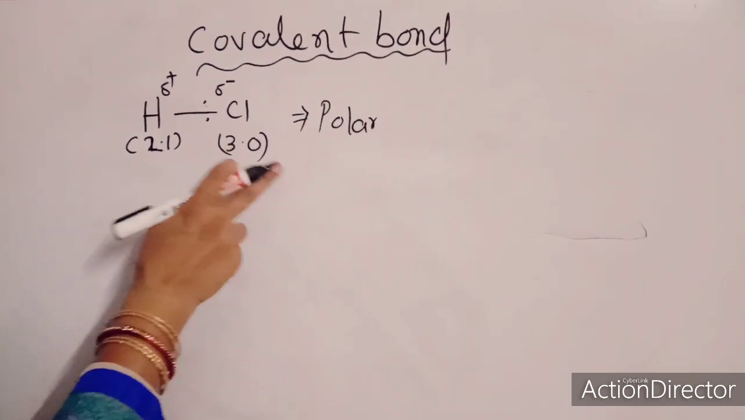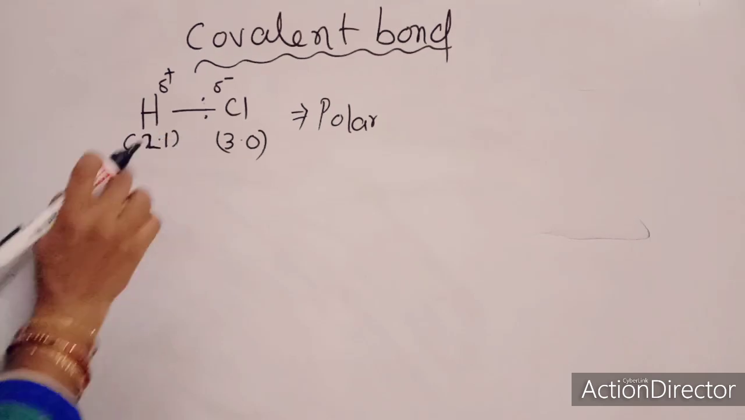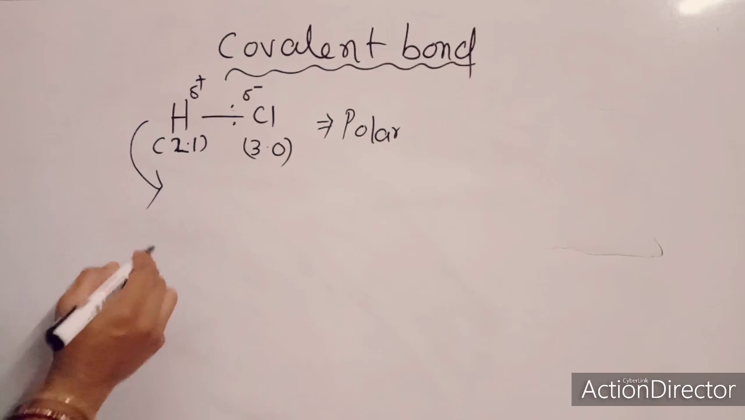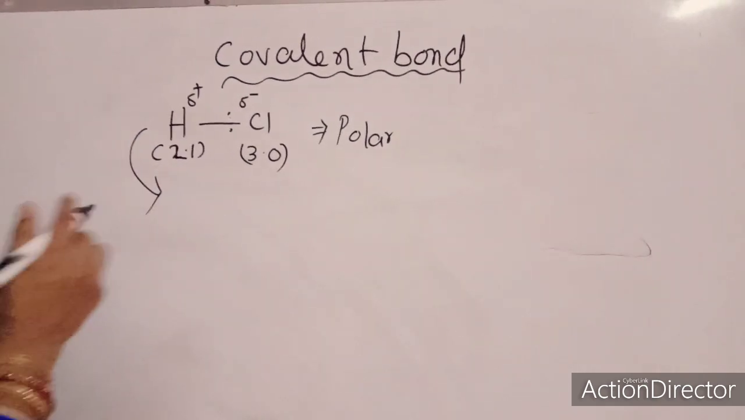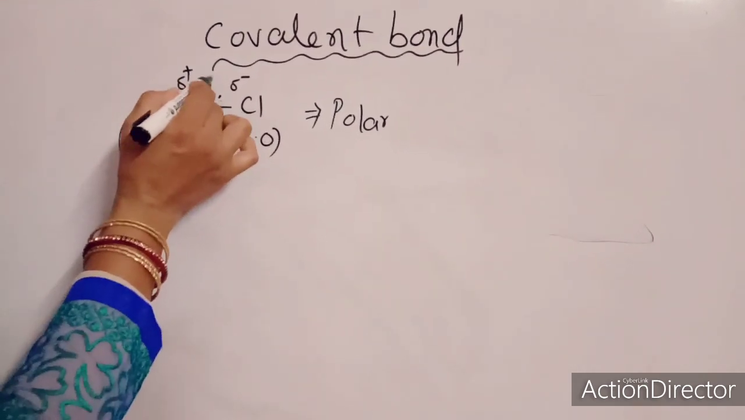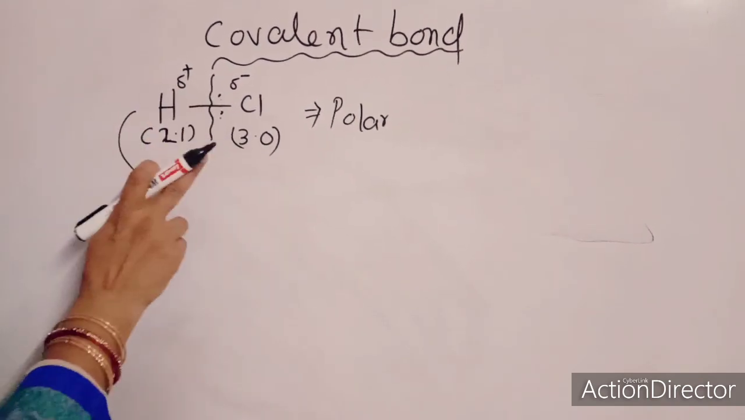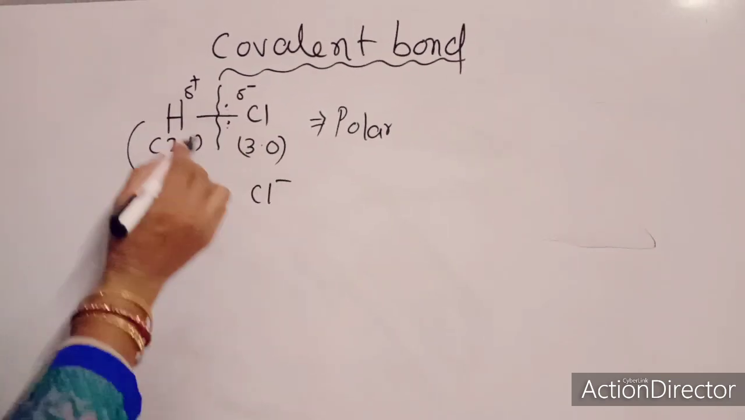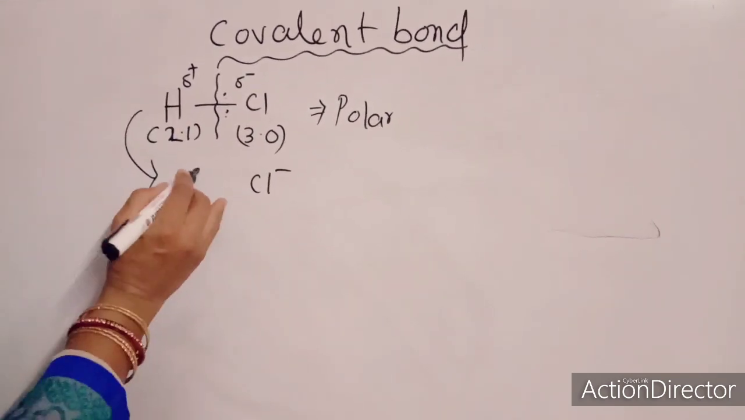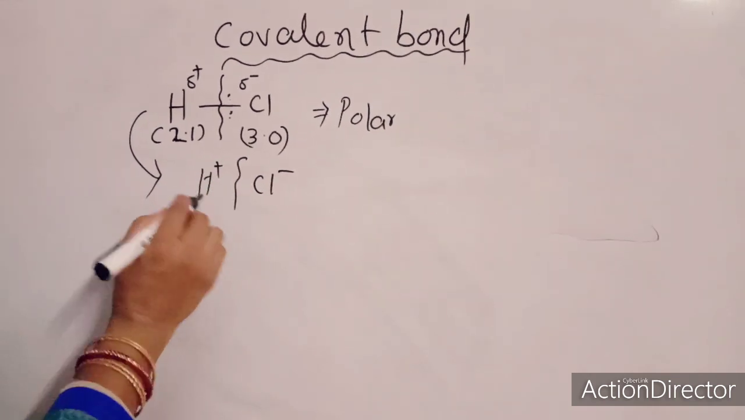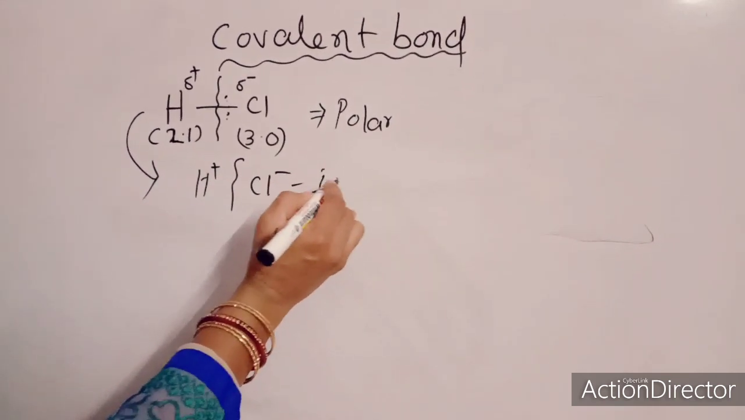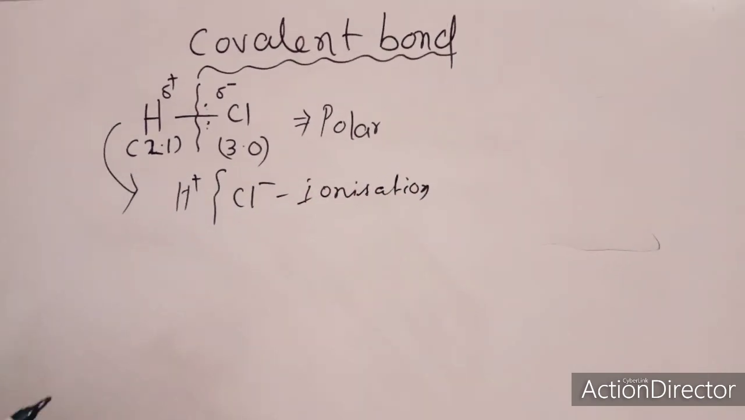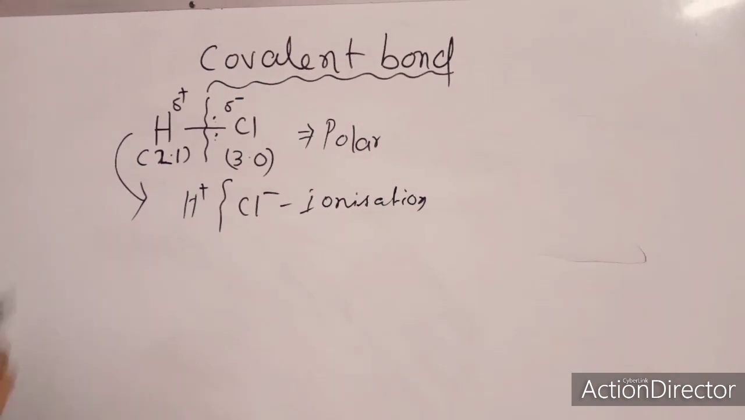Okay, so what is the effect of this? When a polar covalent bond is created, in a suitable situation, in solution form, the shared pair of electrons is permanently shifted towards the chlorine atom, forming the Cl minus ion, and hydrogen, being deficient of electrons, forms the H plus ion. This type of process is known as ionization. The splitting of a polar covalent bond is known as ionization.